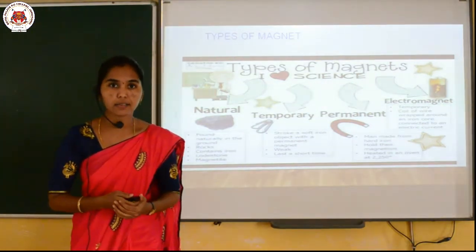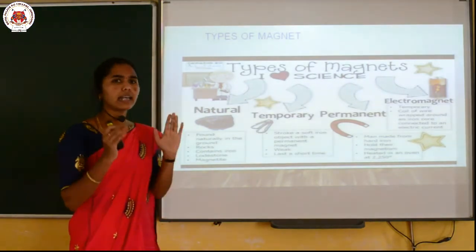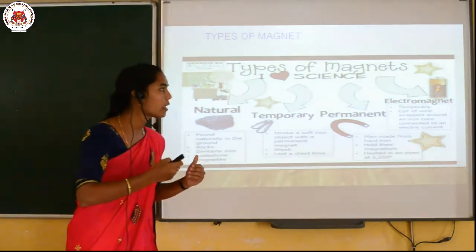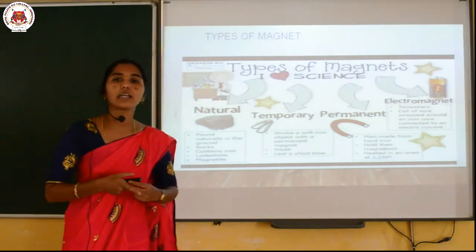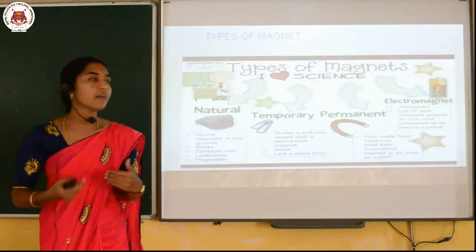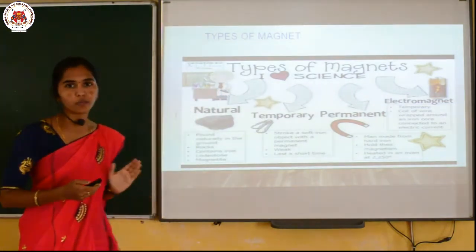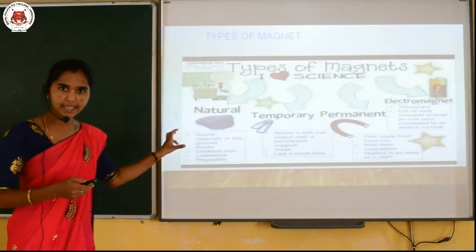And next one, the electromagnet. An electromagnet is also a temporary magnet. When a coil of wire is wrapped around an iron core connected to an electric current, it behaves as an electromagnet. These are the basic types of magnets. Is it clear, dear children?